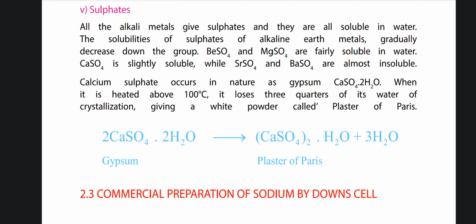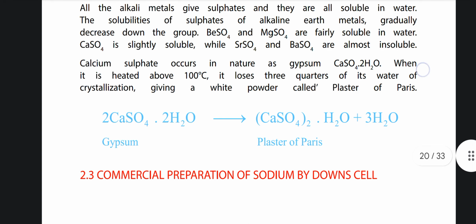Calcium sulfate occurs in nature as gypsum, CaSO4.2H2O. When it is heated above 100 degrees Celsius, it loses 3/4 of its water of crystallization, giving a white powder called plaster of Paris. 2CaSO4.2H2O gives us (CaSO4)2.H2O plus 3H2O, which is plaster of Paris.